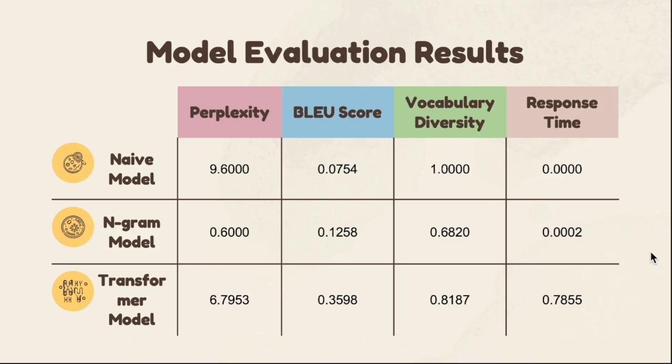The n-gram model offered a reasonable balance, generating text of acceptable quality with moderate response times. This comparison highlights the trade-offs between quality and performance that are critical in interactive applications.